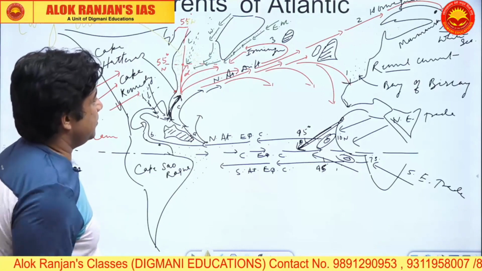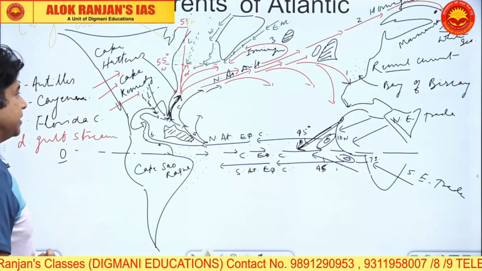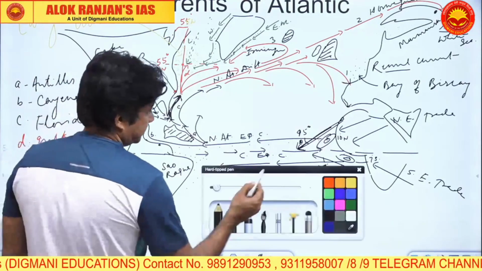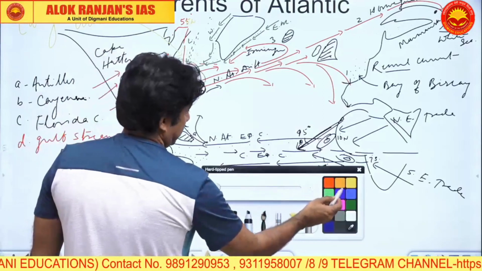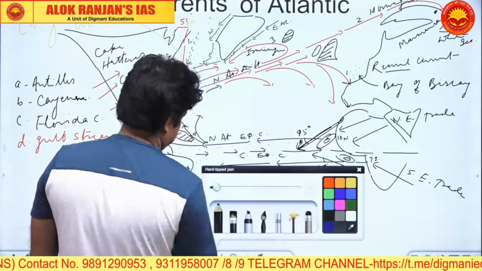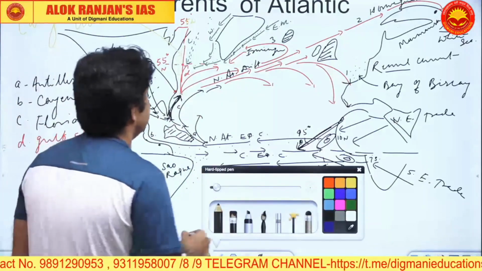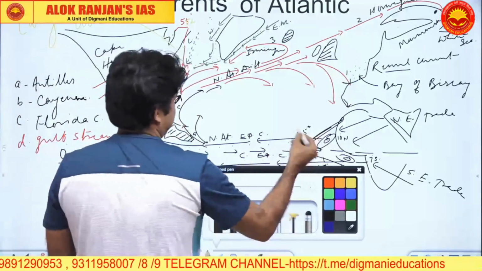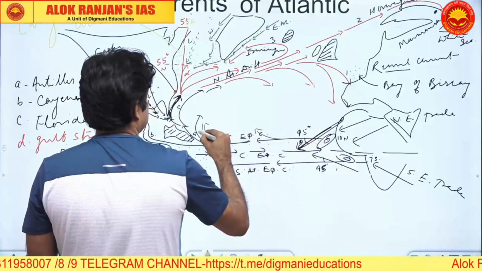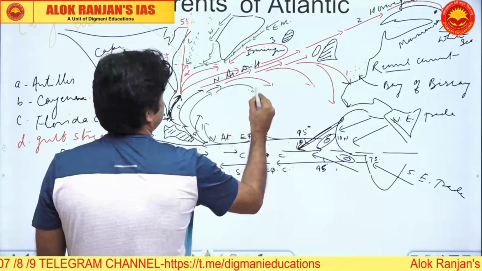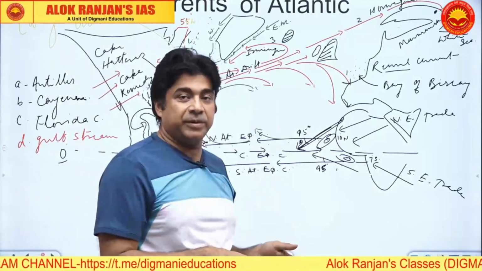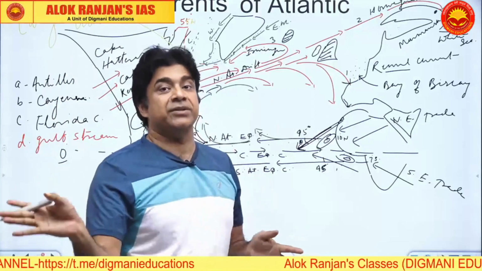Now I hope you are getting everything and you are not troubled. Let me take green color again because I am using green for cold currents. Now think of the Coriolis. Coriolis is operating on all these currents, no? So the water flow will be deflected towards the right always.